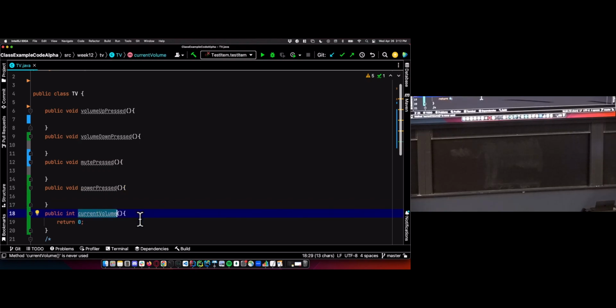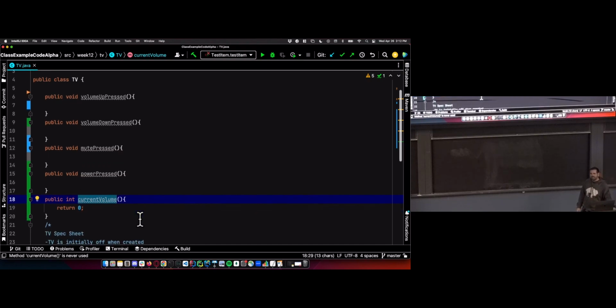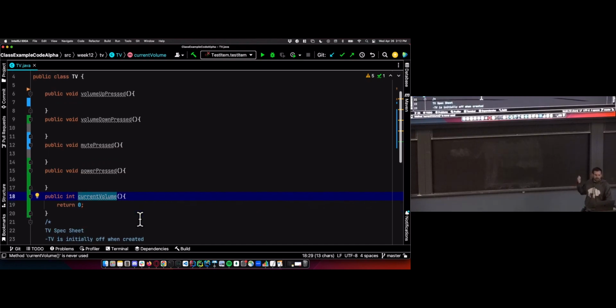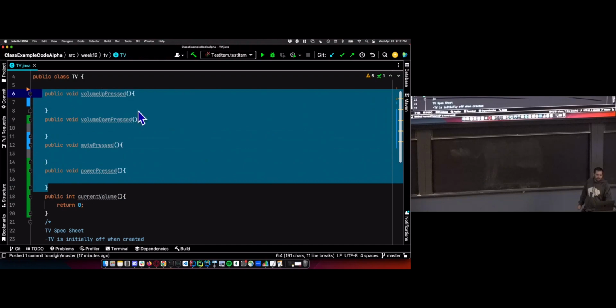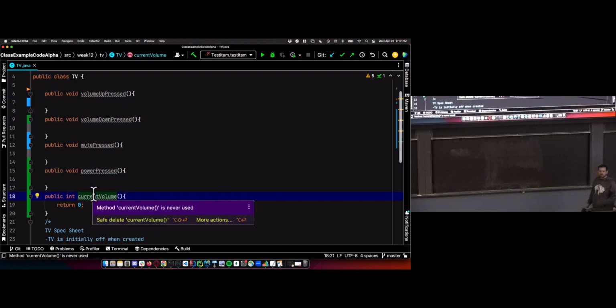So when we write our tests, we won't have time to write the tests. Maybe on Friday, I'd rather do another state pattern example, do another whole example, but maybe we'll do TV testing. Maybe at least one test to make sure everybody understands how to test the calculator. But current volume is how you'll test it. So we'll create a TV, we'll call some combination of these buttons, and call current volume and assert that current volume returns the correct value.